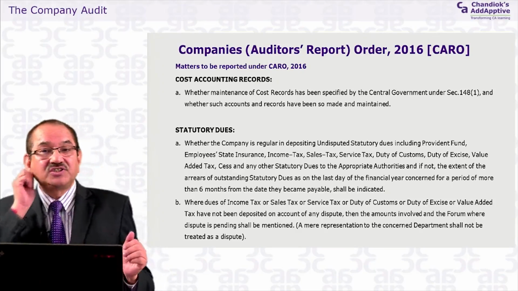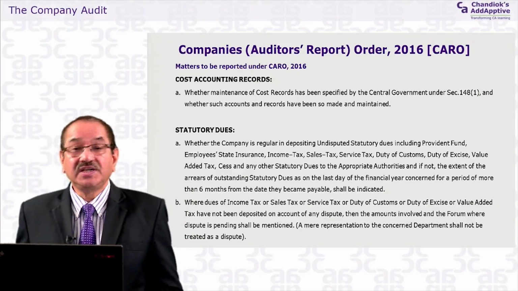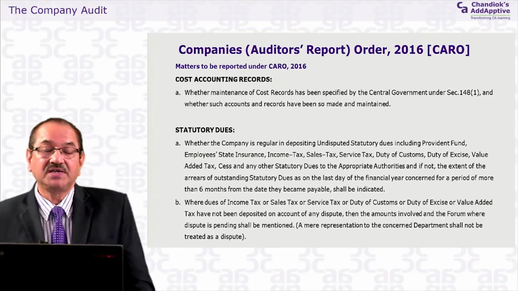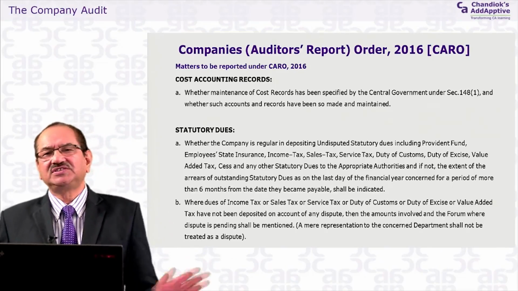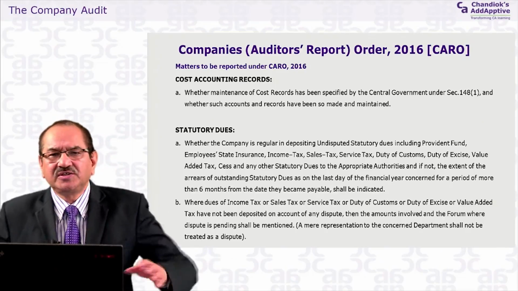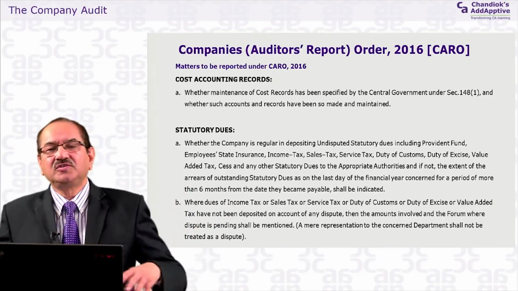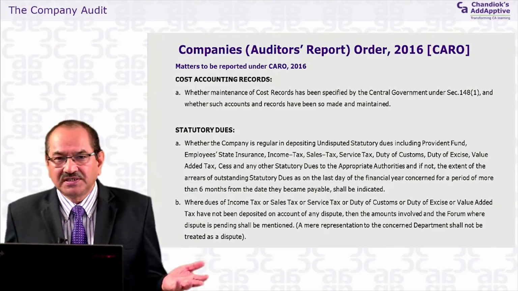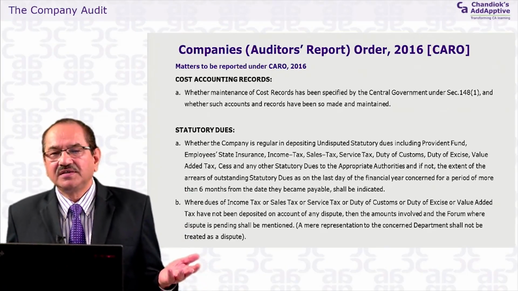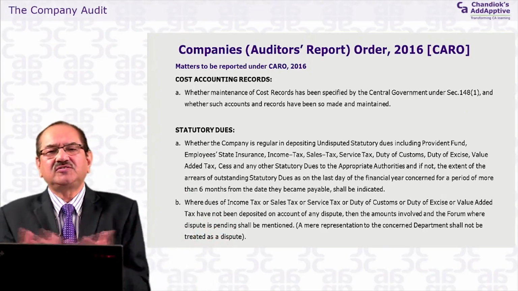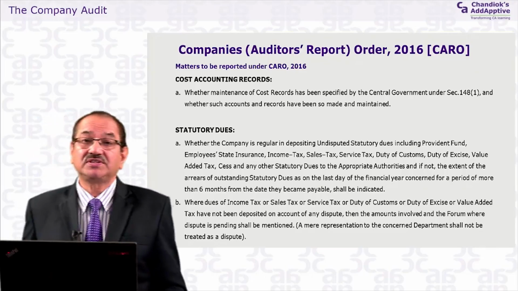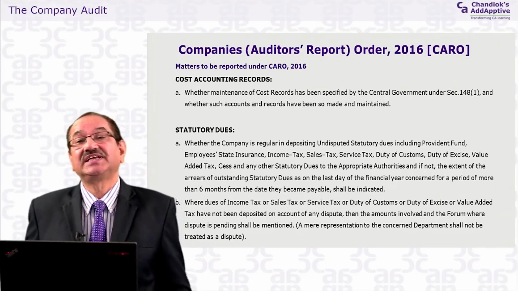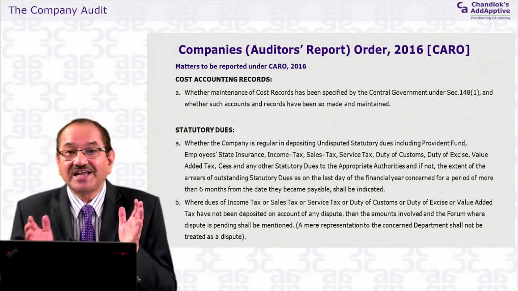It doesn't mean that you receive a demand notice from the income tax department, it has to be paid within 30 days, you didn't pay it within 30 days, you just keep quiet and don't even file an appeal before the next appeal authority, and then you say, no sir, we are not required to pay, the demand is not justifiable. No, you cannot say like this. That's why the auditor has to report.